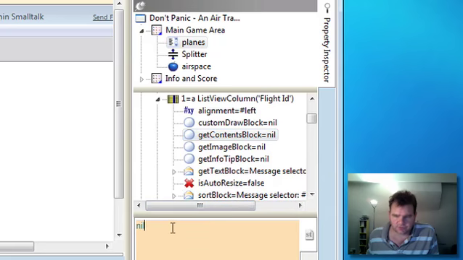Now, the get contents block is passed a parameter, which is the item being displayed by the list. In this case, the parameter is an ATC plane. So we're being passed a plane, and we want to display the flight ID.